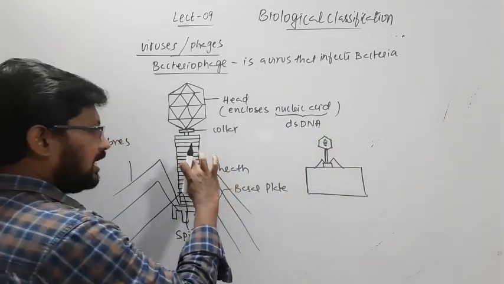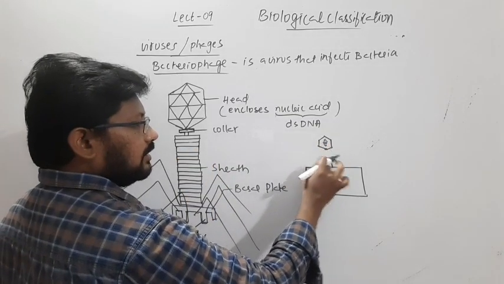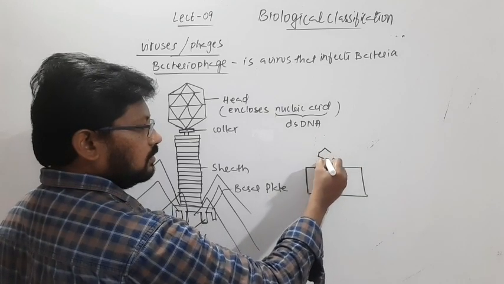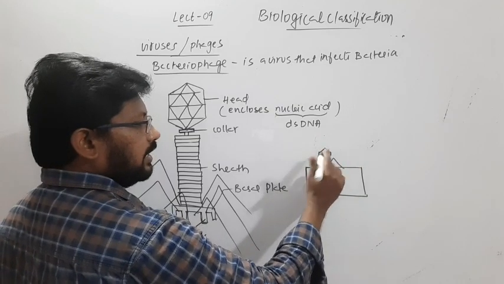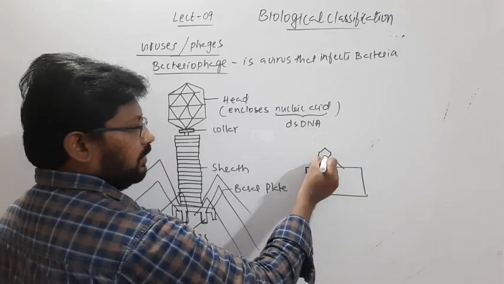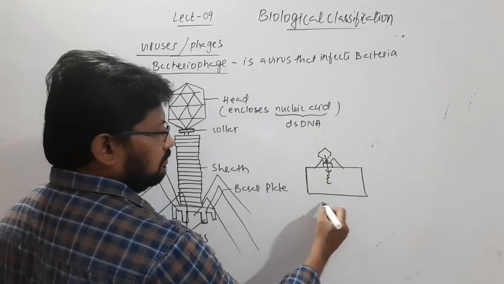Now this sheath can contract. As a result, this portion can come very close. You can see here it has come very close, contracted, and then it will help in injecting that nucleic acid into the bacterial cell.